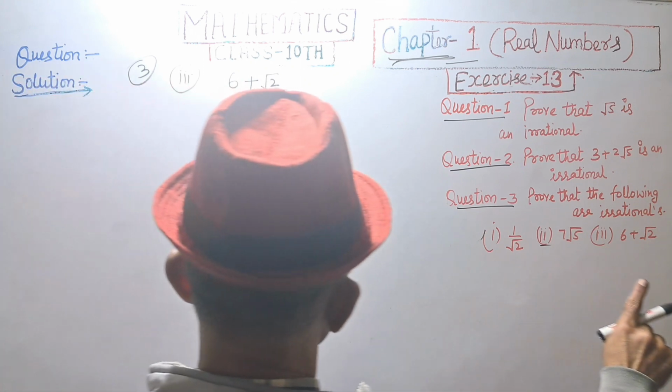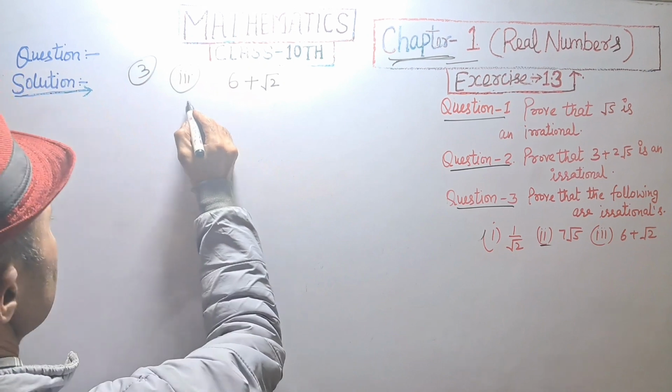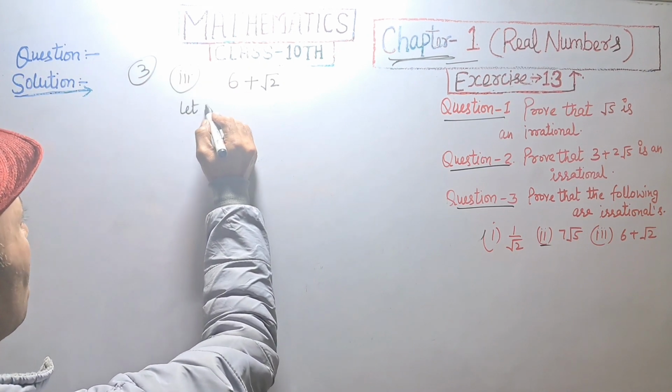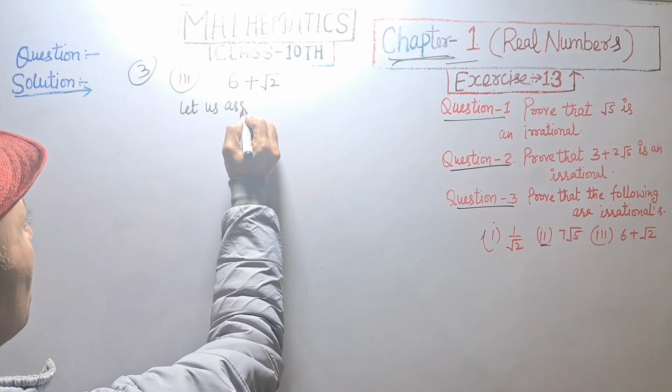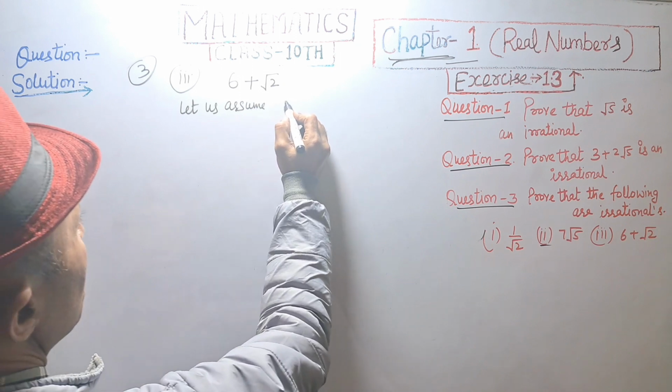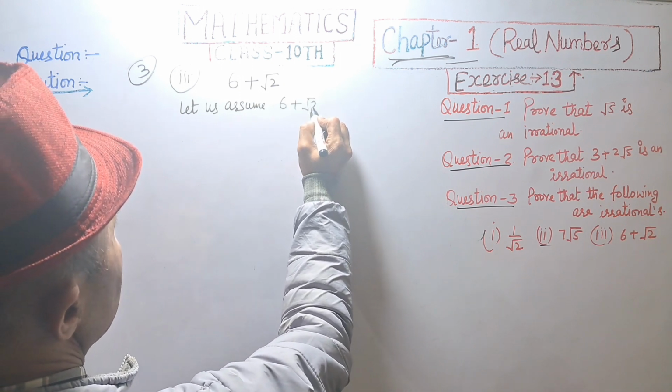Question number 3, third part. Prove that 6 plus root 2 is an irrational. Let us assume 6 plus root 2 is rational.